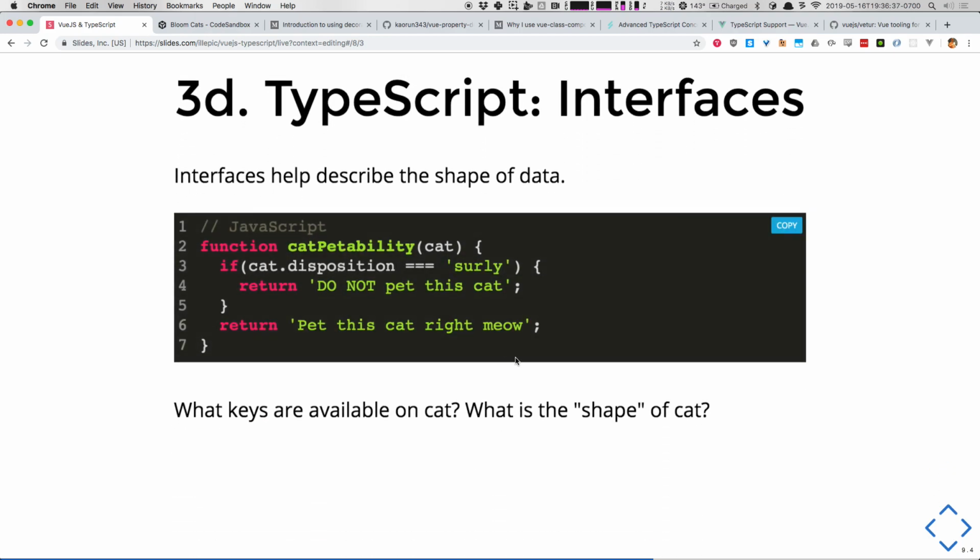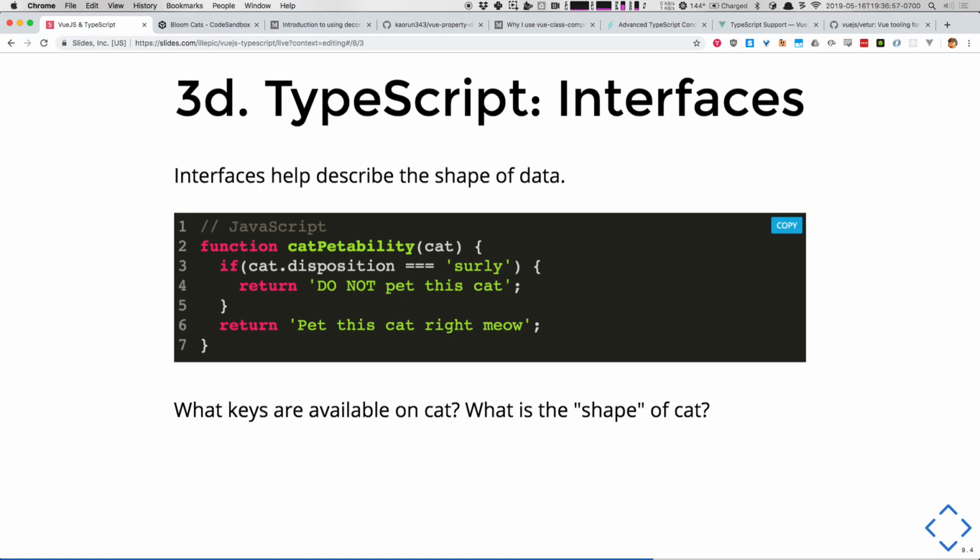Okay, now let's talk about shapes of data. This is the number one place where all sorts of things go off the rails when you're dealing with APIs. You get an API from Salesforce, God forbid, and it's got a million keys on it. What keys are available on cat? Okay, so I've got a cat-handling function here, right?